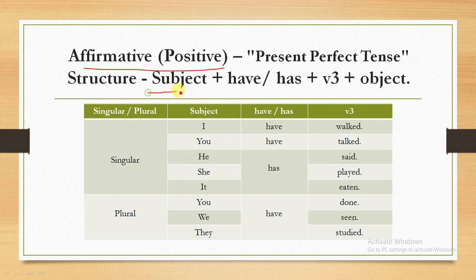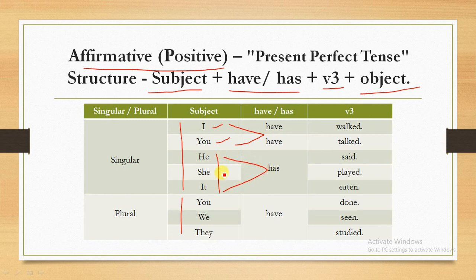We use the subject plus have or has plus verb third form plus object. In singular we have I, you, he, she, it, and in plural you, we, they. Here you need to understand one thing: I comes in the first person, you comes in the second person, and he, she, it come in the third person. With first and second person we always use have, but for third person we use has. For example, I have, you have, he has, she has, it has, you have, we have, they have, and for plural also we use have.